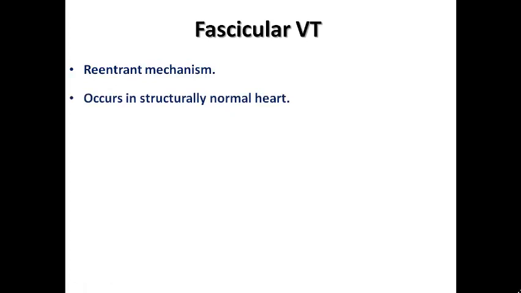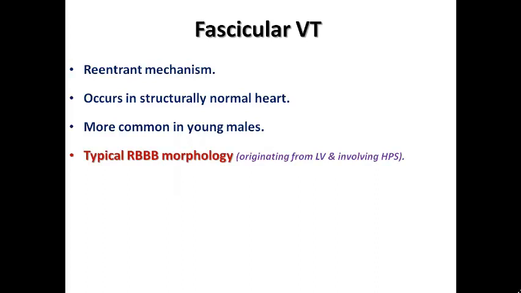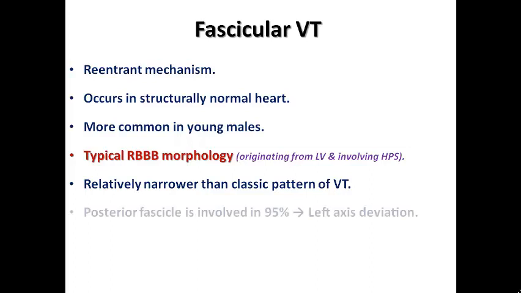It occurs in structurally normal heart. It is more common in young males. It shows typical right bundle branch block morphology because it originates from the left ventricle, and it involves the His-Purkinje system, relatively narrower than the classic pattern of VT. That makes sense because it is inside the His-Purkinje system.